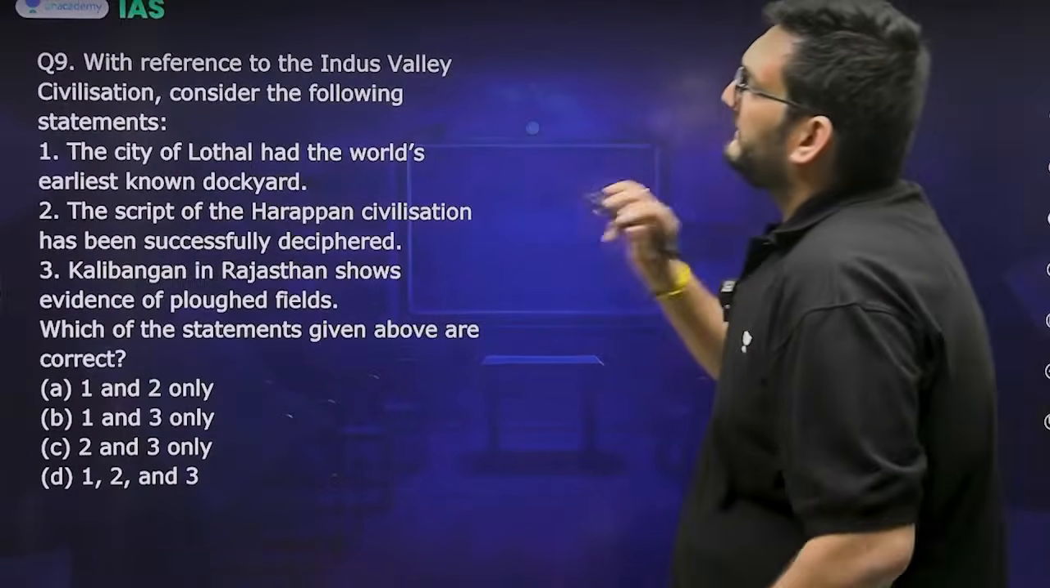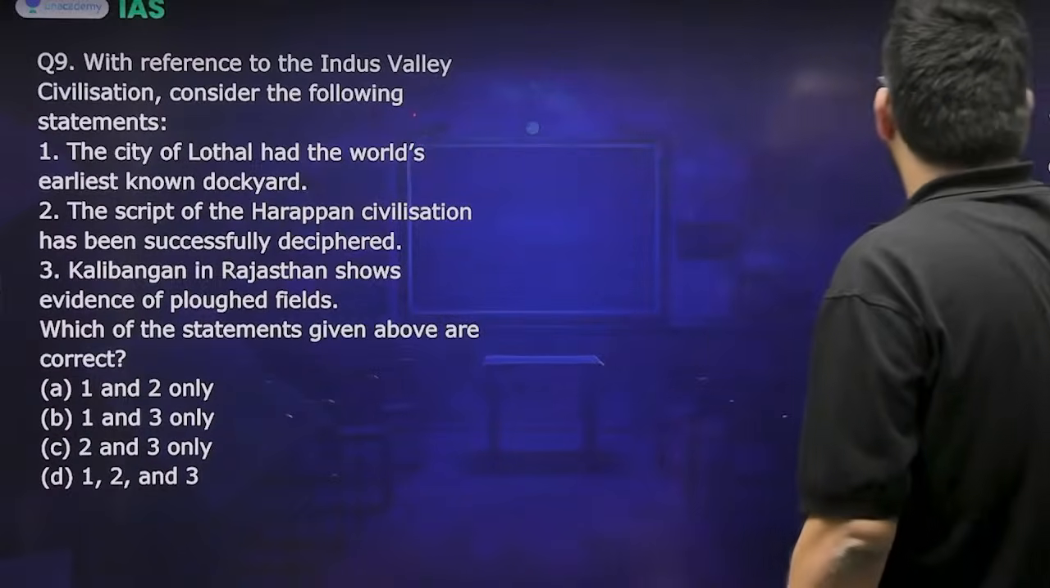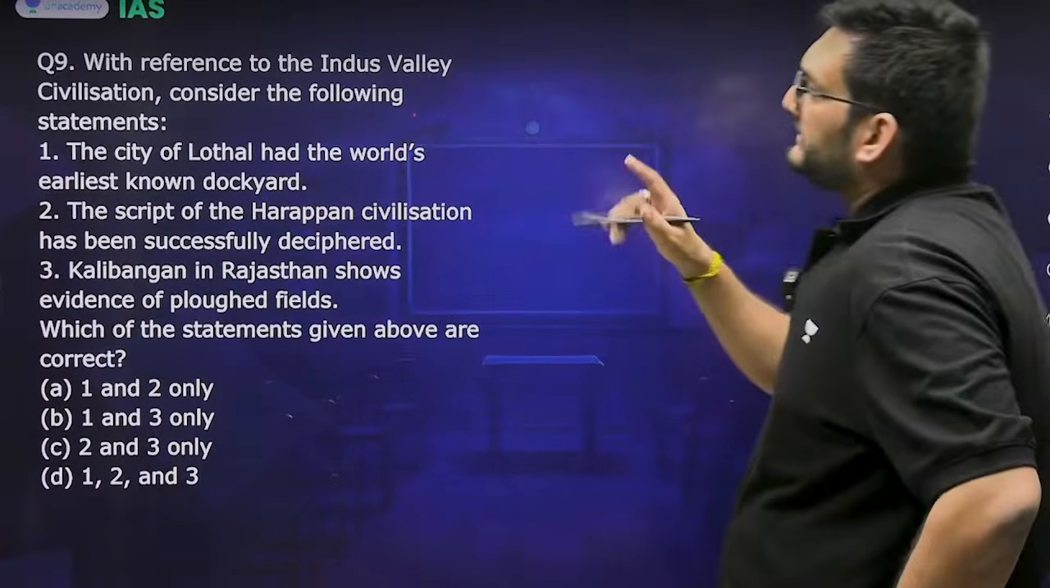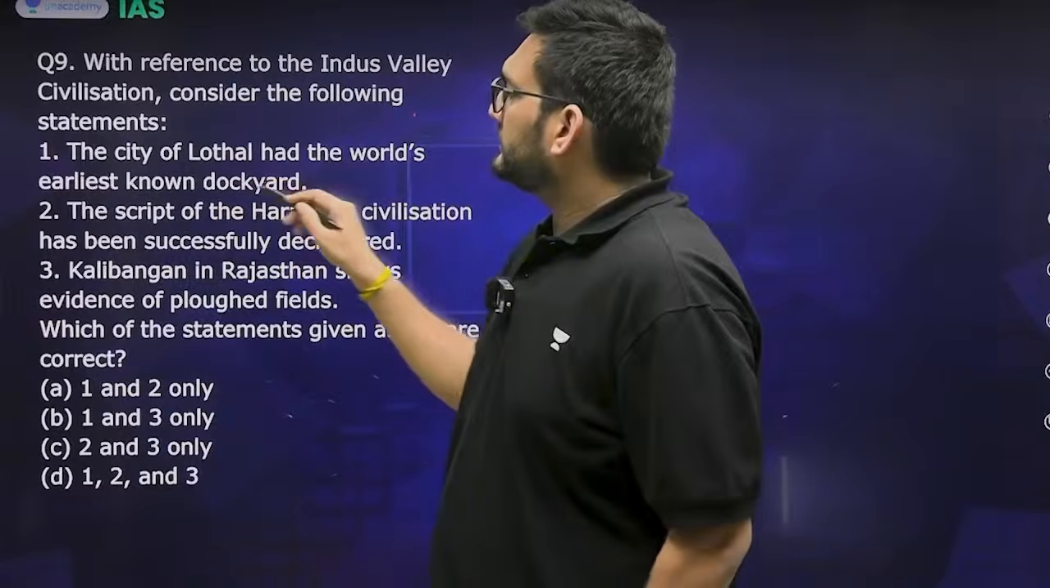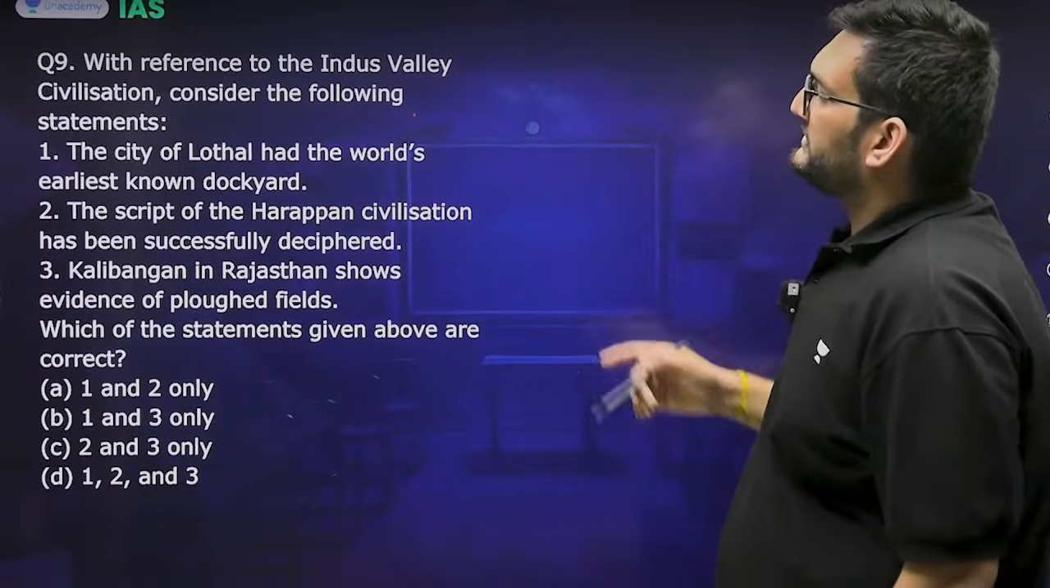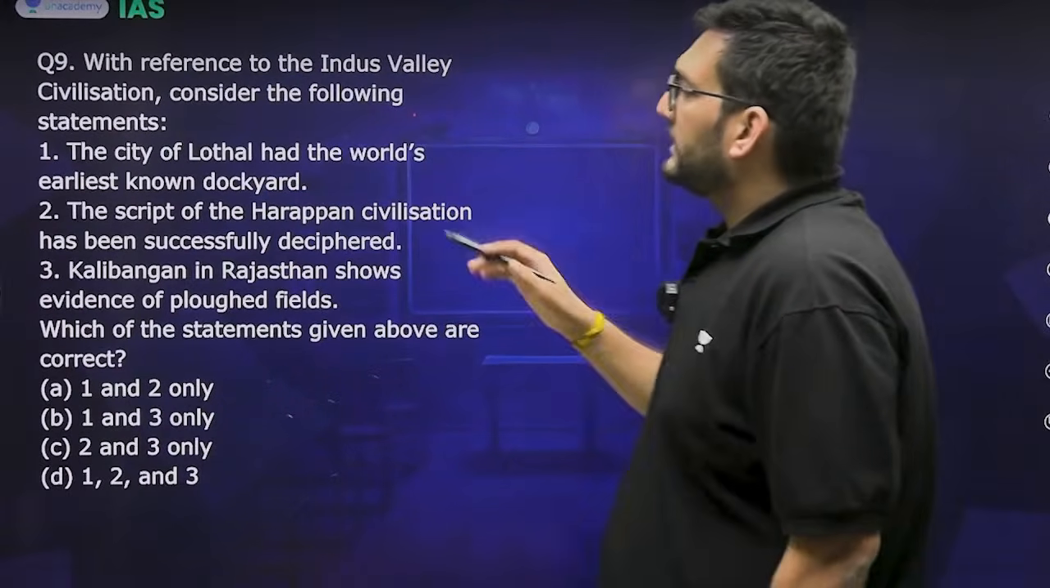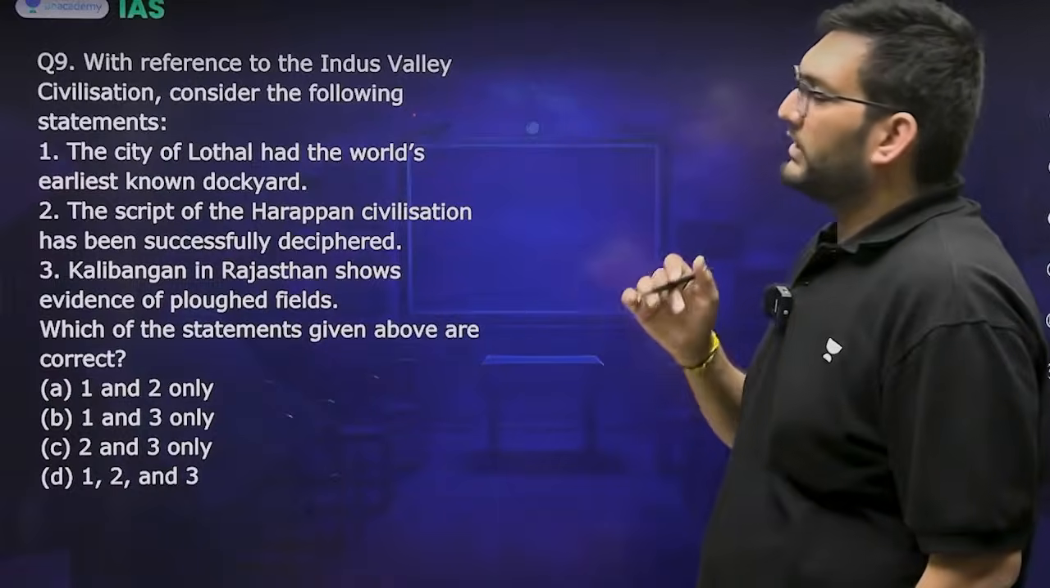With reference to Indus Valley civilization, consider the following statements. The city of Lothal had the world's earliest known dockyard. The script of the Harappan civilization has been successfully deciphered. Kalibangan in Rajasthan shows evidence of plowed field.